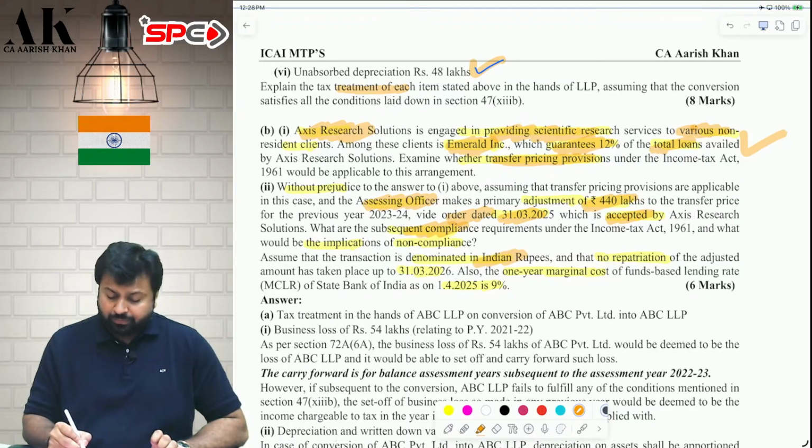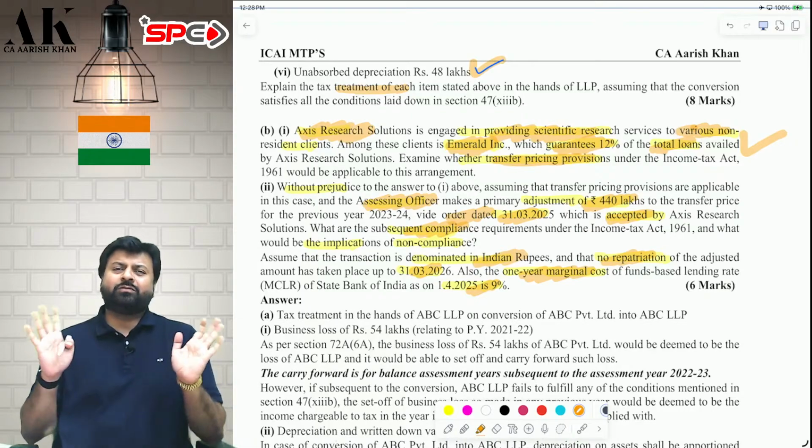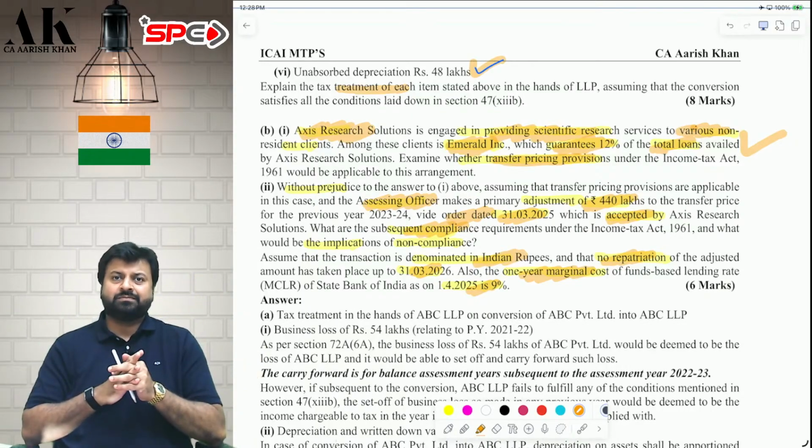Transaction is denominated in rupees. No repatriation of money till 31st March 2026. 1 year MCLR is 9% of SBI. So we have to write the entire provision of secondary adjustment.